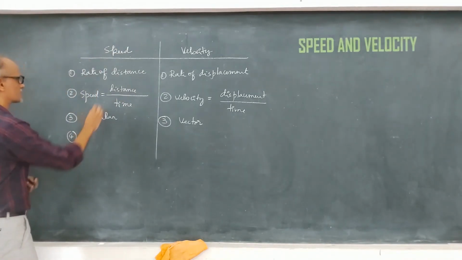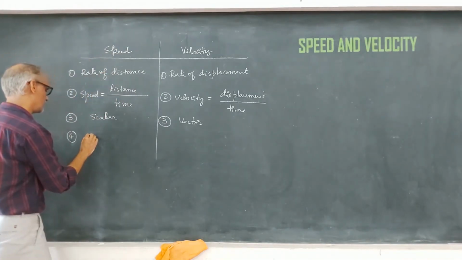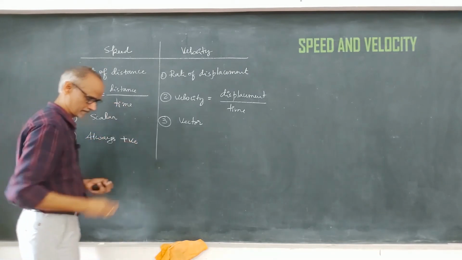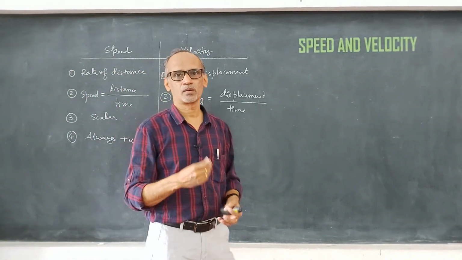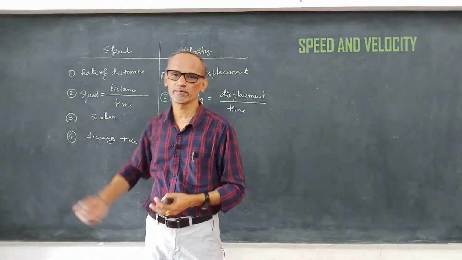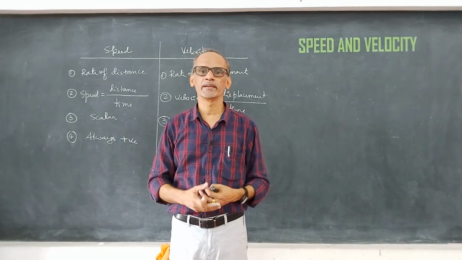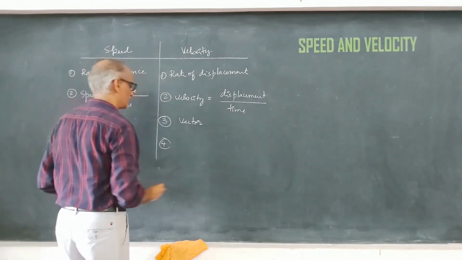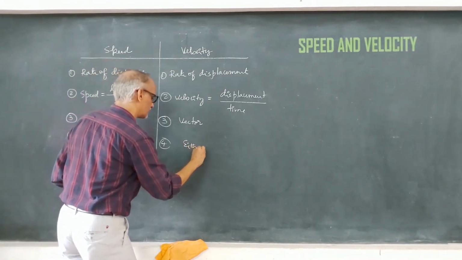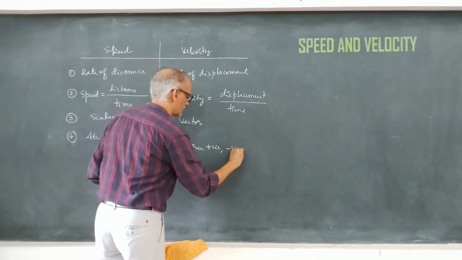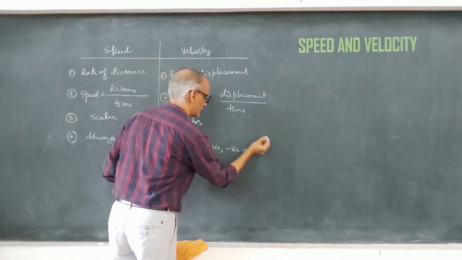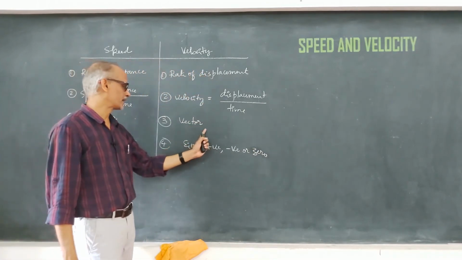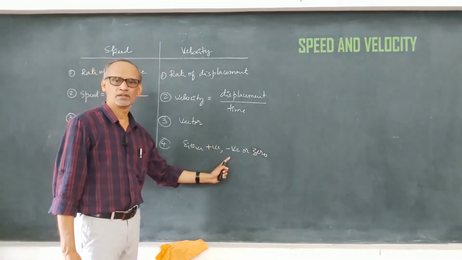Since speed is a scalar, it is always positive. Speed can never be negative, whereas velocity can be positive, negative, or 0, because a vector quantity can be positive, negative, or even 0.